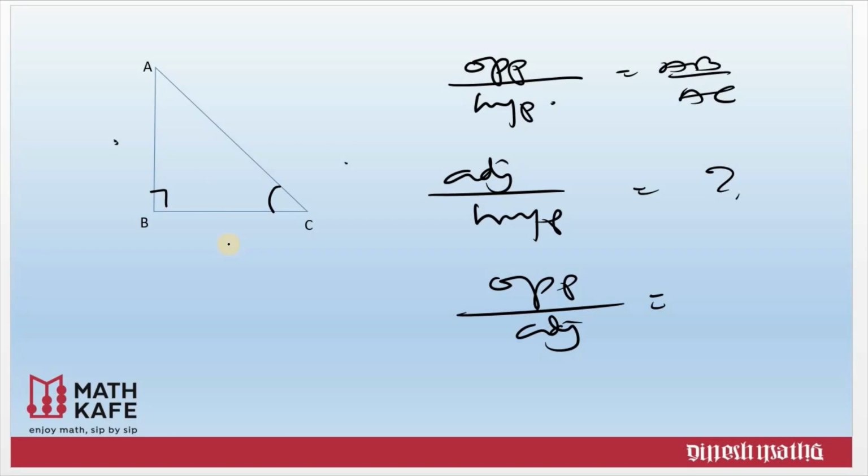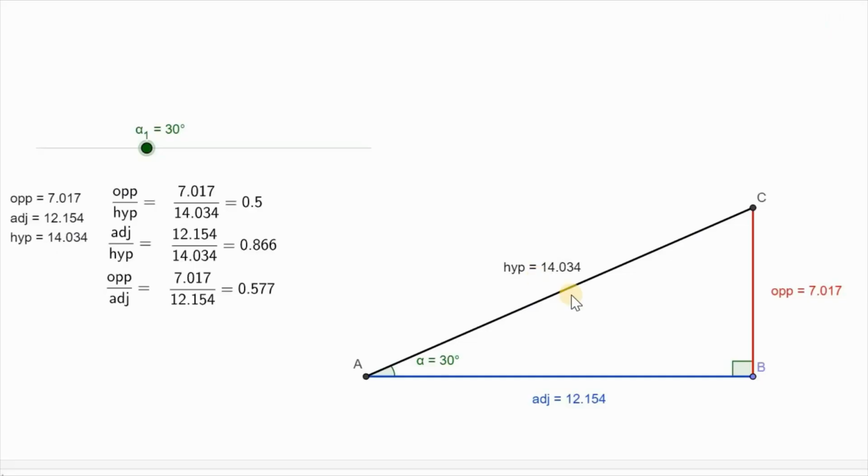Do these ratios have any special property? What will happen if the lengths of the sides keep changing with a fixed angle? So I keep the angle fixed and keep changing the side lengths. Let us see the triangle. Here I have taken the same triangle ABC. This angle I'm considering is angle A. With respect to this angle A, I marked the opposite side, and the adjacent side, and I have already marked the lengths of the opposite side, adjacent side and hypotenuse for your convenience.